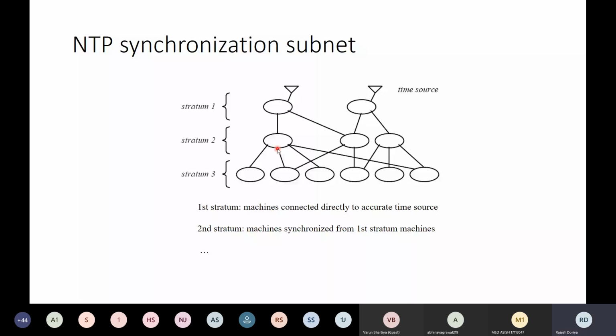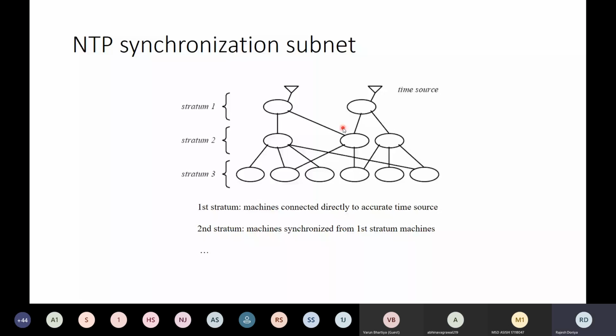So that means the clocks in stratum 1 will have the more accurate time, because they are directly getting the time from the time source. So this is how the overall hierarchy looks in the Network Time Protocol.